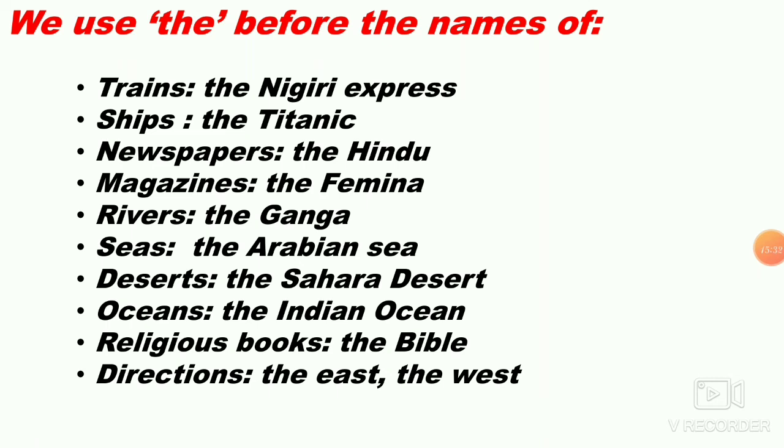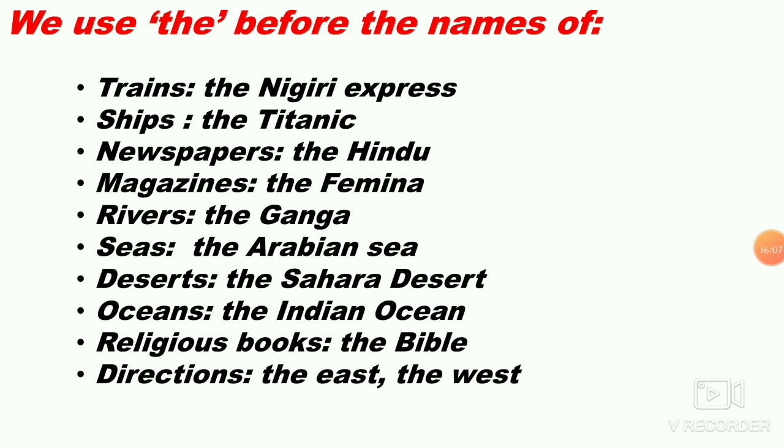Rivers, the Ganga is the holy river. Seas, the Arabian Sea; desert, the Sahara Desert; oceans, the Indian Ocean; religious book, the Bible. Directions, the east, the west. She is moving forward in the east, in the west, the south, the north, like that. Wherever we use these things, we use "the" in front of the names, for all the things listed here.